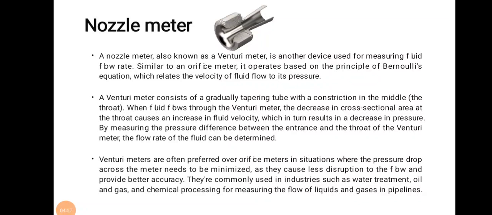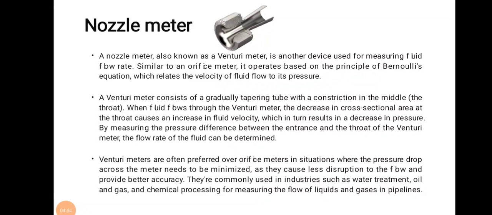Okay, so there is a pressure difference between the inlet and the throat section. This pressure difference is compared with the flow rate in the pipe.